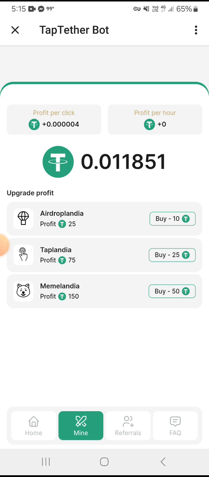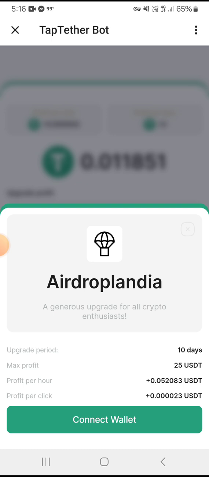We have 4 upgrade profit plans available on this website. If you want to upgrade your earning on a daily basis, you can buy these plans from here. First one is Airdrop Landia, then we have Tap Landia, and we have Mimi Landia. For the first one, click on buy 10 TH. You need to deposit 10 USDT here to buy this plan and earn 25 USDT through this plan. Just click on the buy option.